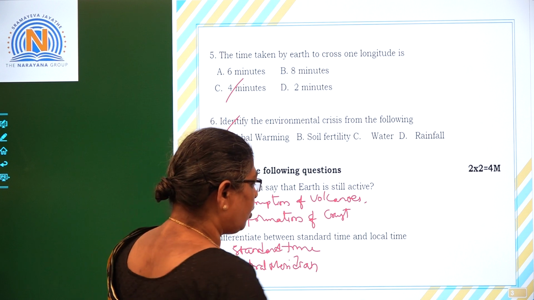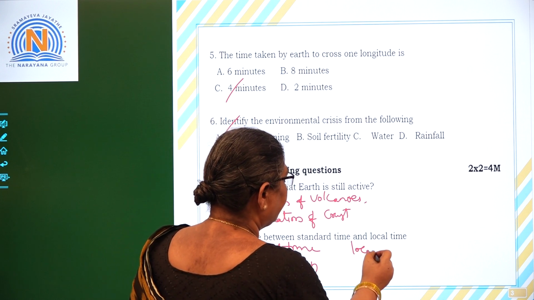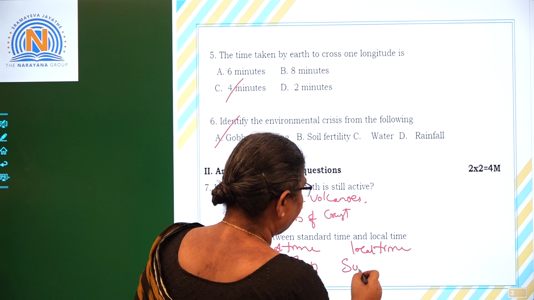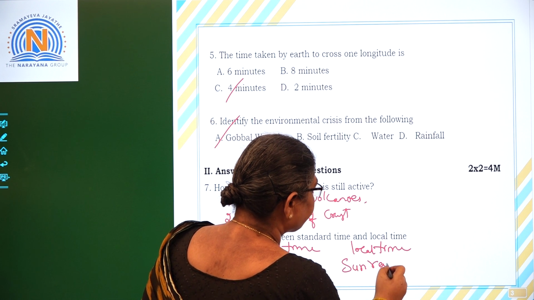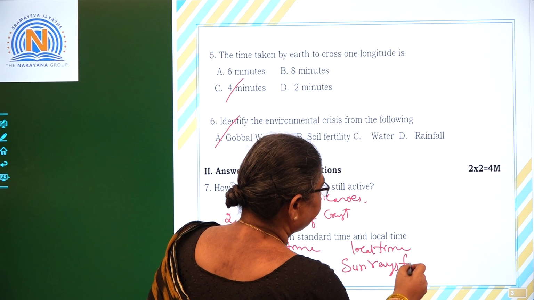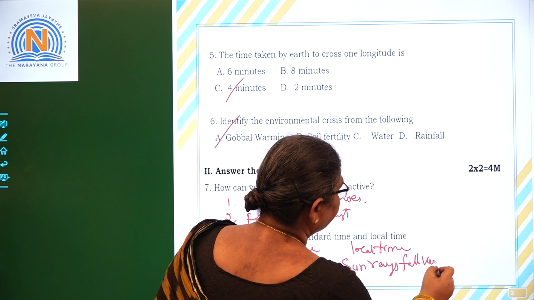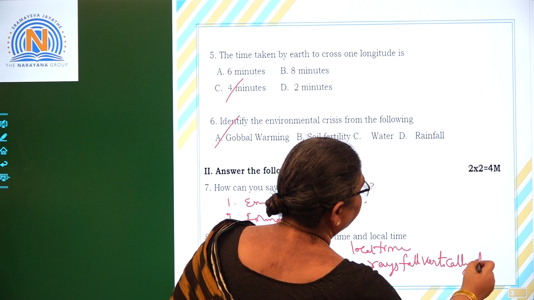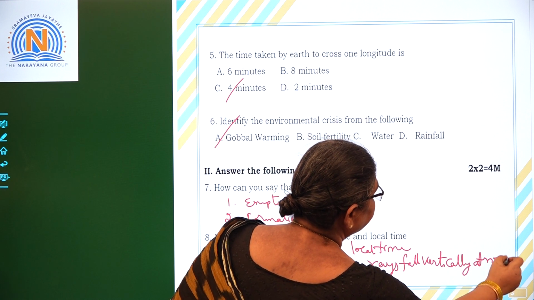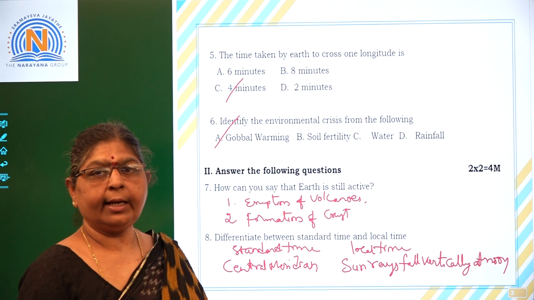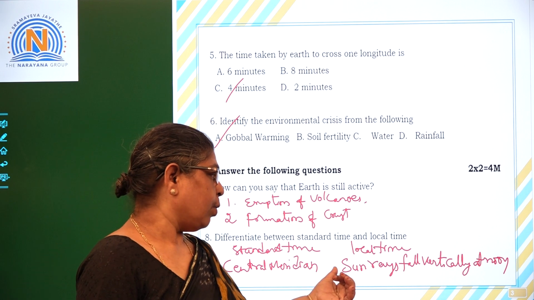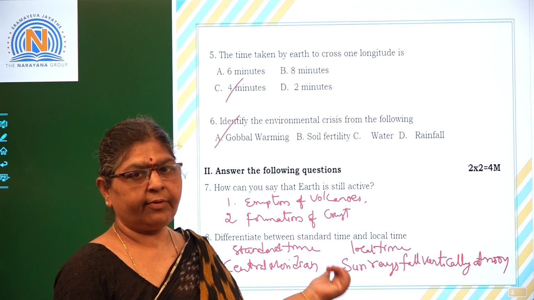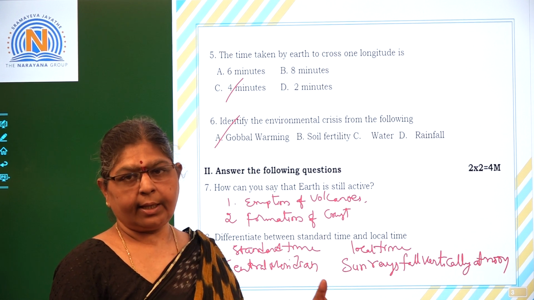Whereas what is meant by local time? Local time means the time calculated based upon when the sun rays fall vertically at noon in that particular area. This is called local time. Standard time means the government will choose a central meridian. This is the difference between the standard time and the local time.